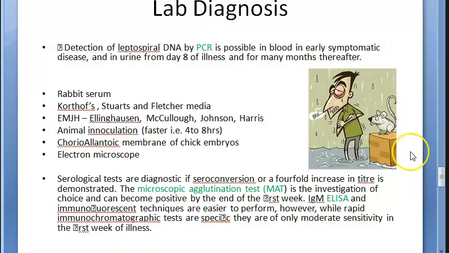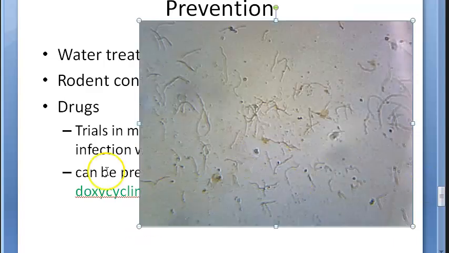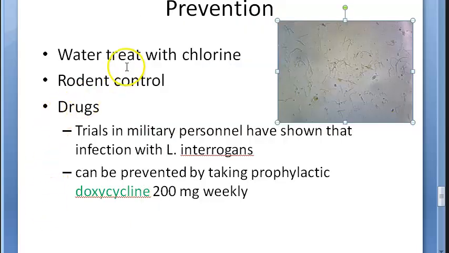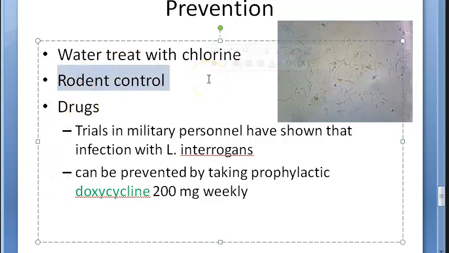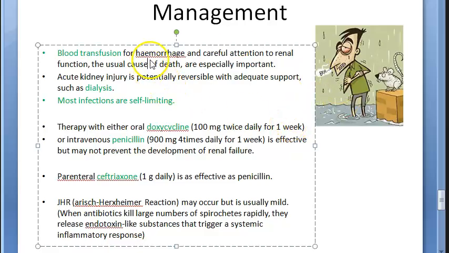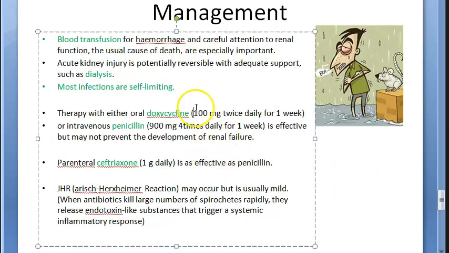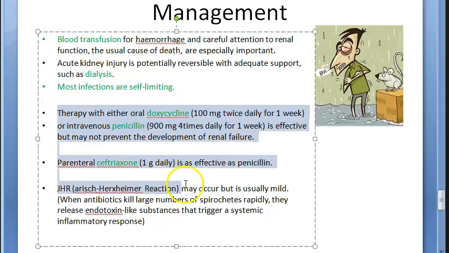Now let us go to the next slide, where we have prevention. Basically this bacteria loves to live in water and in the kidney, and they come out in urine and live in the water. So water should be clean, treated with chlorine, etc. Rodent control, keep those rats away. And then drugs: doxycycline can be taken for prevention. But what have they asked you in this exam? Treatment of leptospirosis, the drugs that you use for treatment. So the drugs here, just focus here.